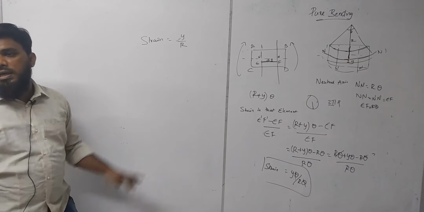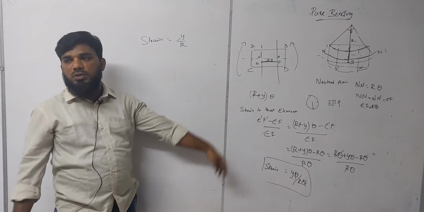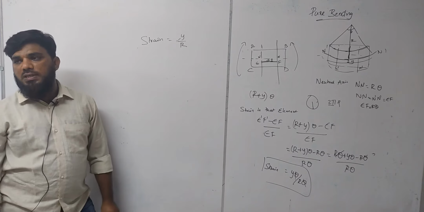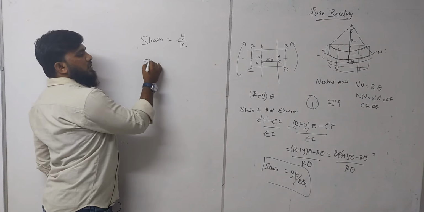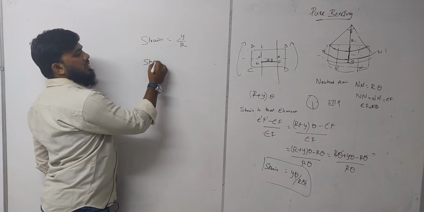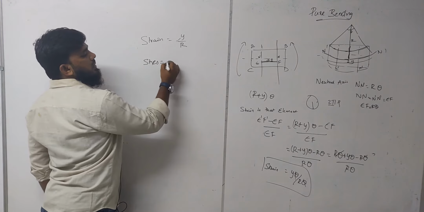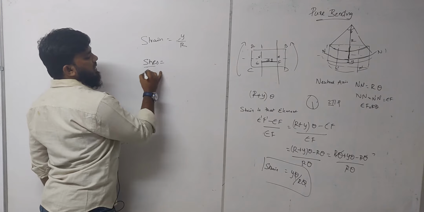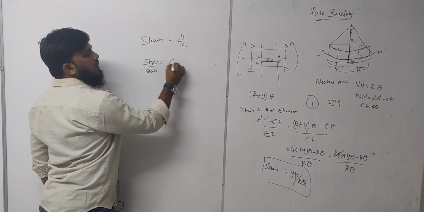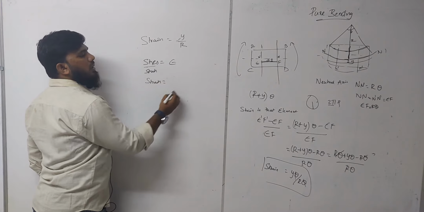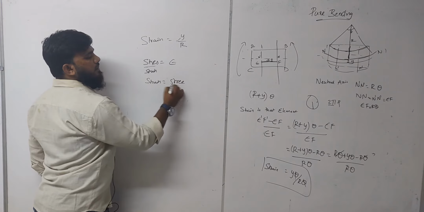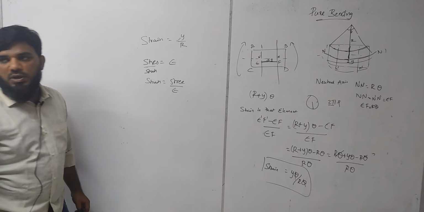So generally what is strain? In terms of Young's modulus and sigma, what is the formula? Stress by strain is equal to E, so strain is equal to stress by E, correct? E is your Young's modulus.